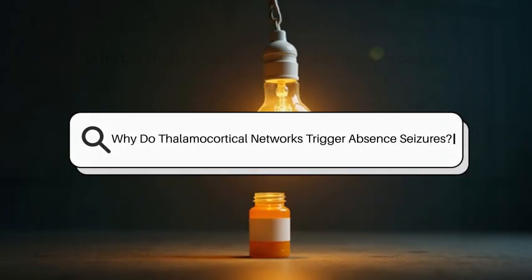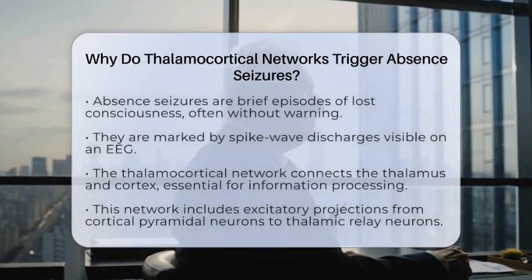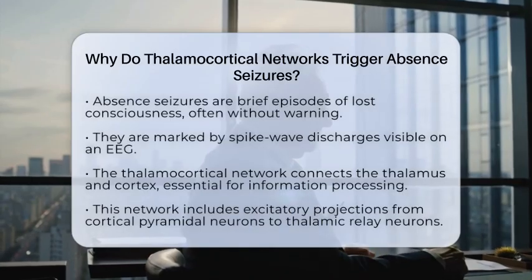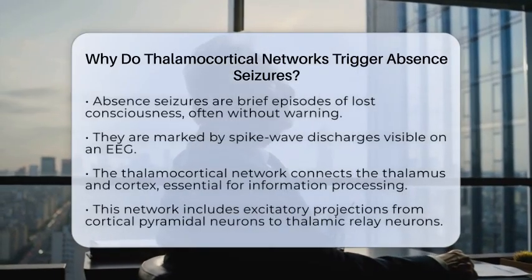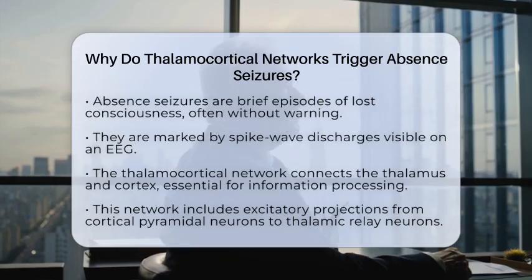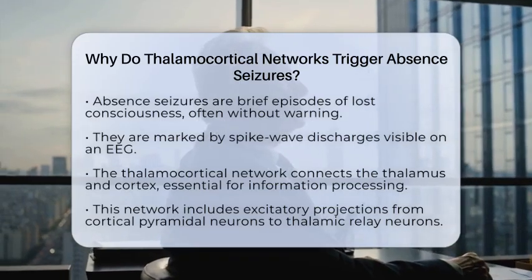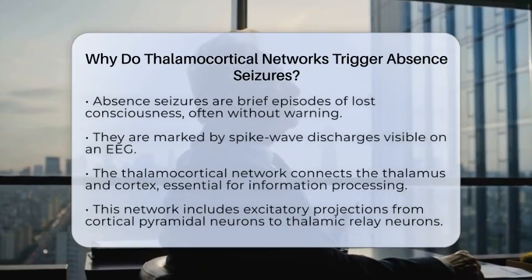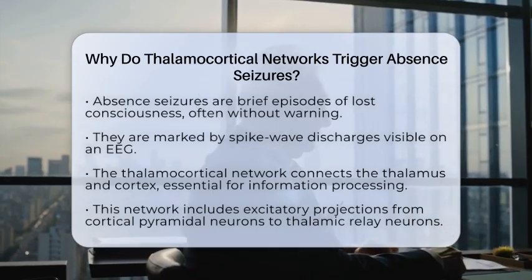Why do thalamocortical networks trigger absent seizures? Absent seizures are fascinating yet complex events that can leave many wondering how they occur. These seizures are brief episodes where a person loses consciousness, often without any warning. They are characterized by distinctive patterns called spike-wave discharges on an electroencephalogram, or EEG.